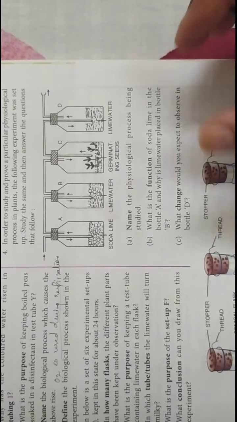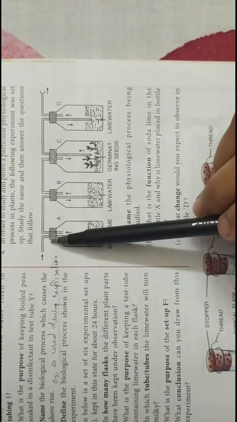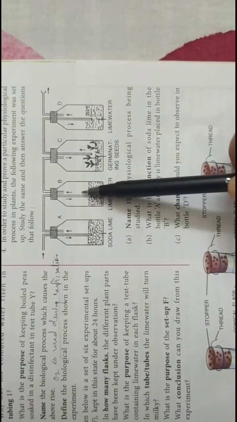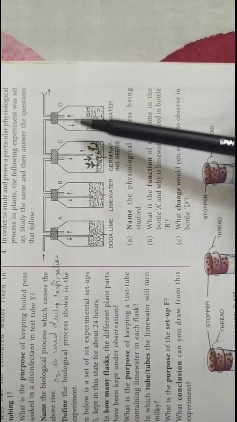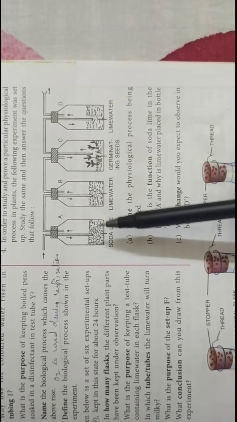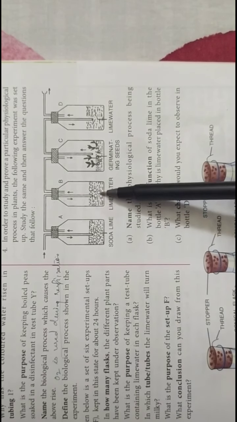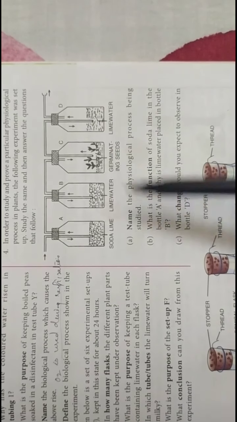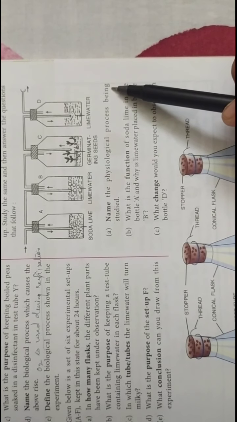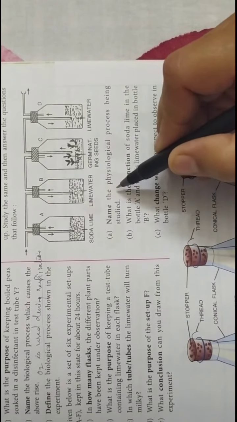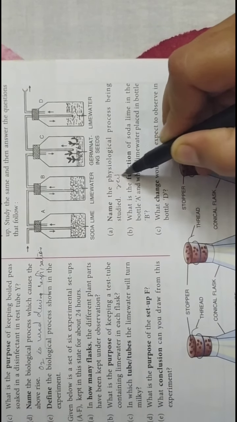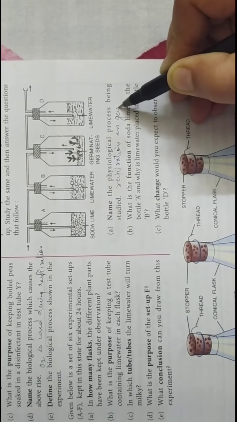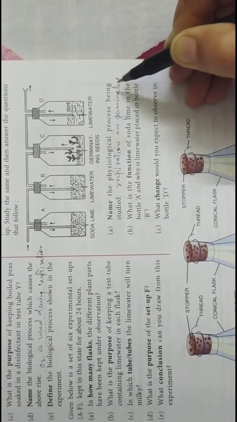In order to study and prove a particular physiological process, the following experiment was set up. This is the same experiment we have discussed in the chapter, where we took 4 flasks. Here they have taken 4 bottles, A, B, C, D. Here also soda lime, here lime water, and in this also lime water. This is soda lime. These are germinating seeds. So name the physiological process being studied. The physiological process studied is respiration in germinating seeds.